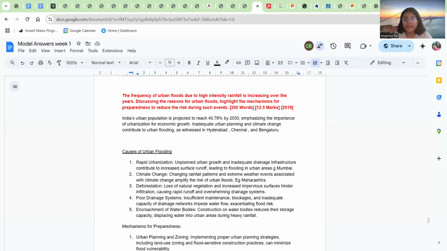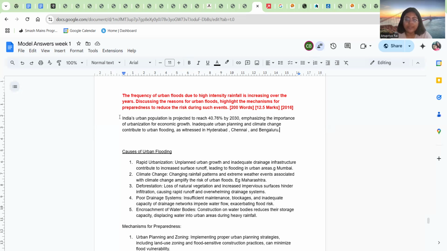So, it's a 12.5 marker because in the 2016 mains, and even before that, all the questions were 12.5 markers. So we'll be writing 200 words, and it would have been 2.5 pages, but let's write how much we can write here so that we get the points. What we have to write here: the frequency of urban floods due to high intensity rainfall is increasing over the years.